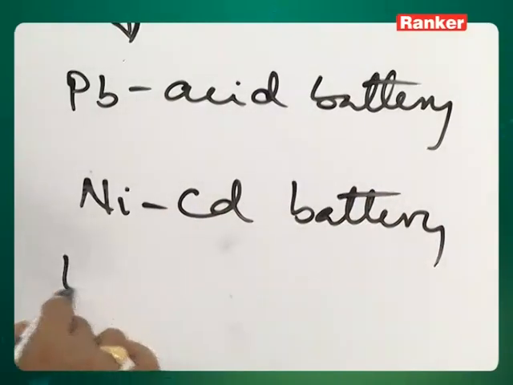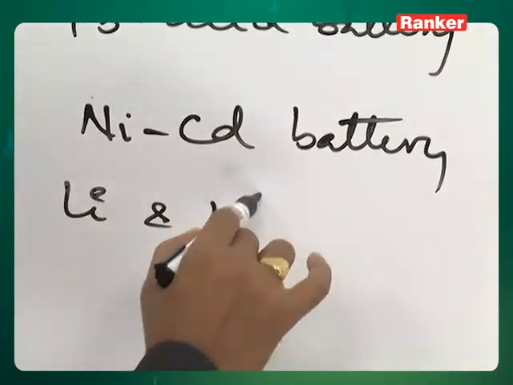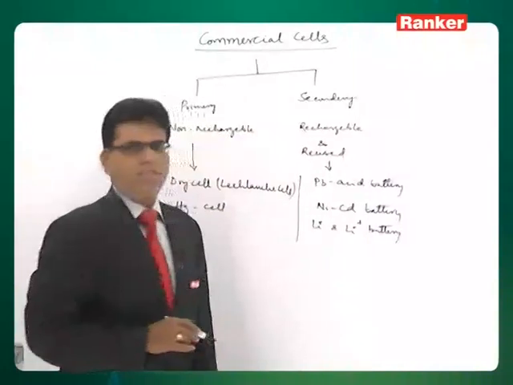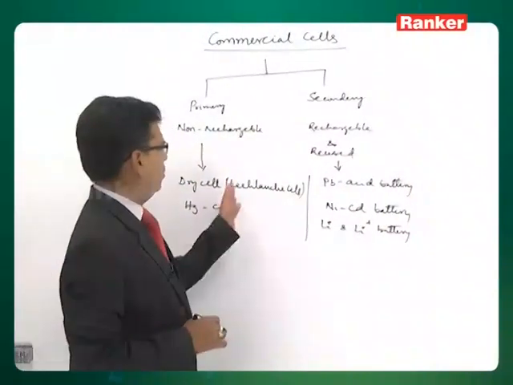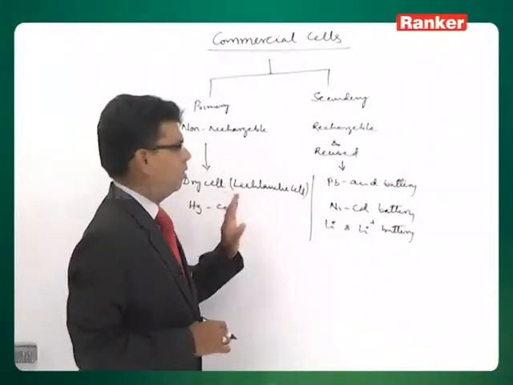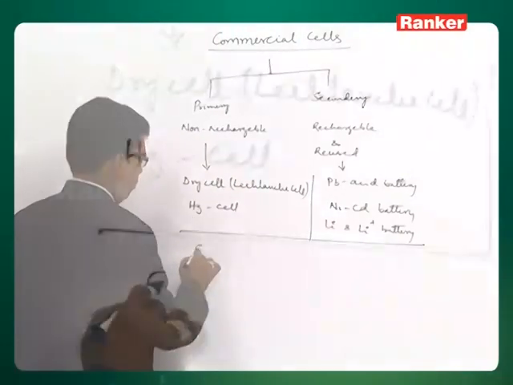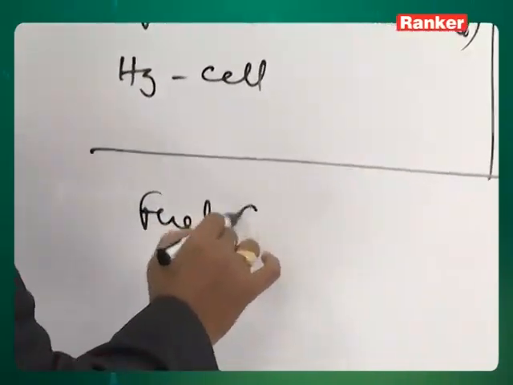Then of course we have lithium and lithium ion batteries, which we use in cell phones. So this is the classification. And besides this, among the commercial cells, what we also have is fuel cells.